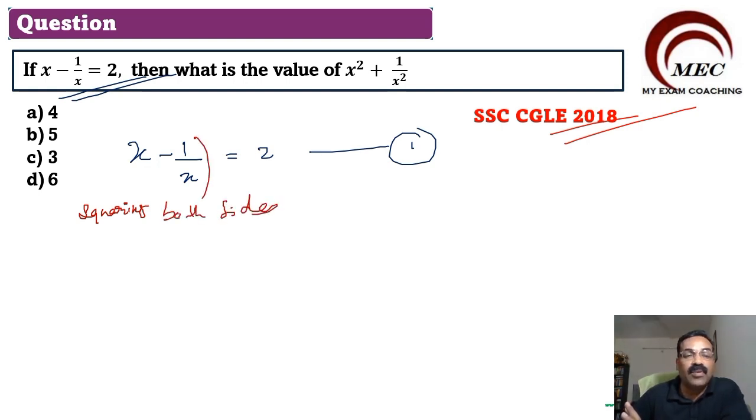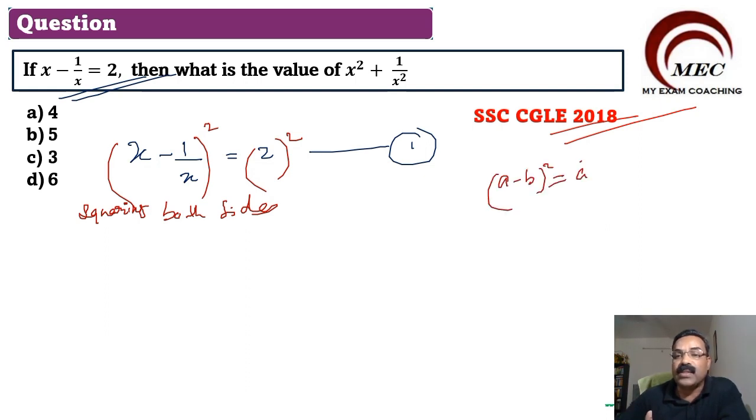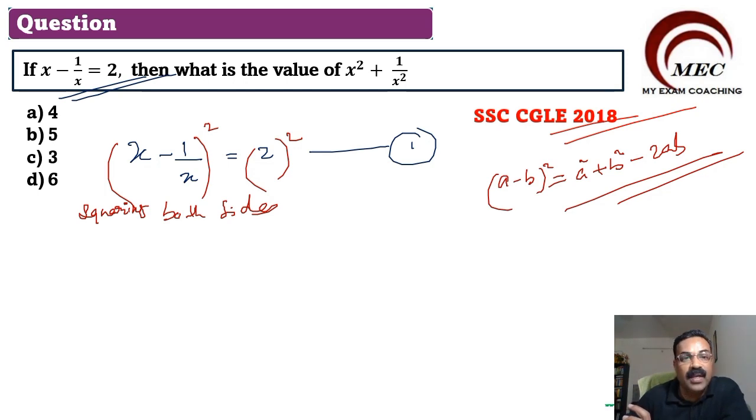Here, when you square, this will become x minus 1 by x whole square. Here, when you square, this will become 2 square. So x minus 1 by x whole square is in the formula a minus b all square, right? What is a minus b all square? A square plus b square minus 2ab. We all know this formula. When I apply this formula here, I will get x square plus 1 by x square minus 2ab. This 2ab will become 2 into x into 1 by x.